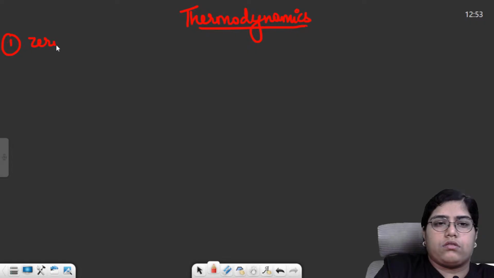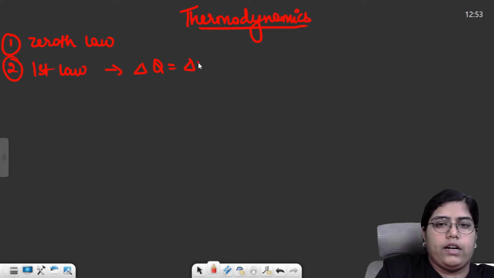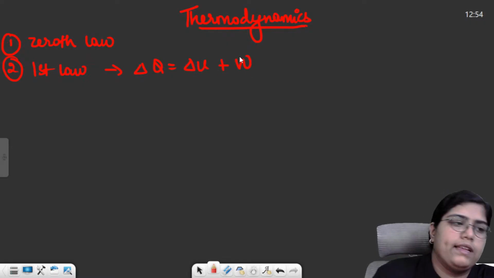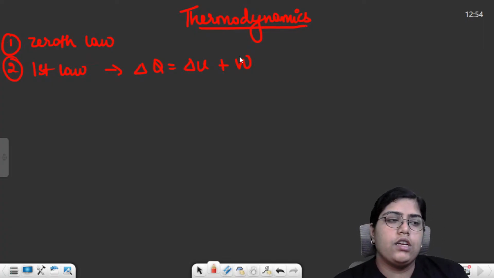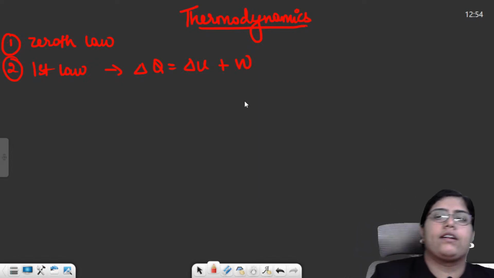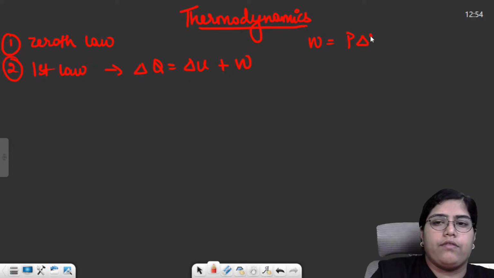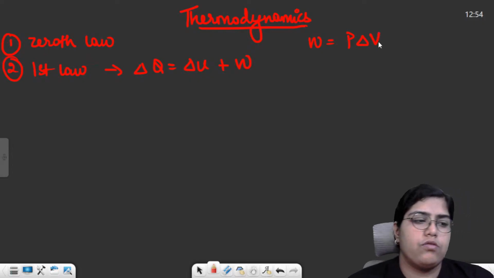First law basically states that delta Q is equal to delta U plus W. That means your total heat will be equal to the change in internal energy plus the work done. And work done can be calculated by P delta V, pressure multiplied by change in volume.